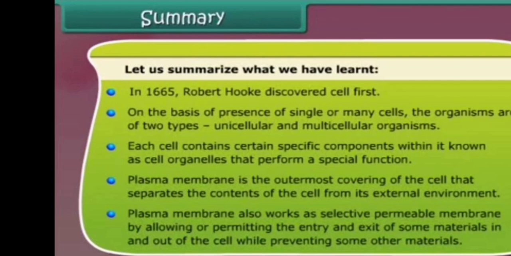Next, each cell contains certain specific components known as cell organelles that perform a special function.